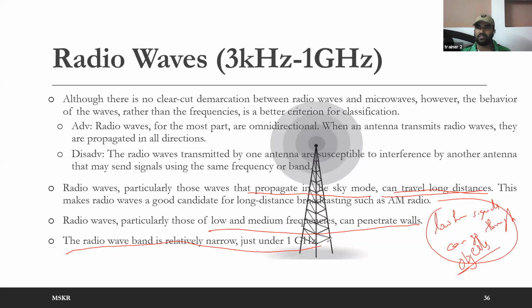Available bandwidth is very less. It is up to 1 gigahertz. 3 kilohertz to 1 gigahertz, K is a small factor, so 0 to 1 gigahertz you can say. So up to 1 gigahertz bandwidth only you have. Within that 1 gigahertz you need to allocate to everyone. That is the reason there are not that many persons using AM. In AM radios only one frequency is available. You can't get multiple frequencies nowadays because it is very limited.